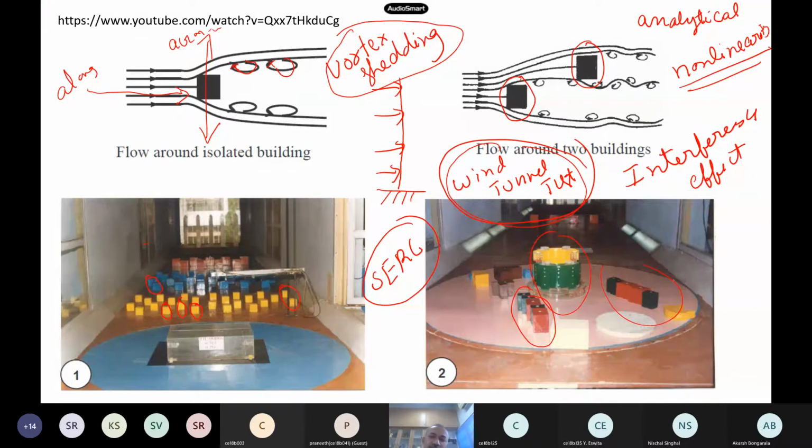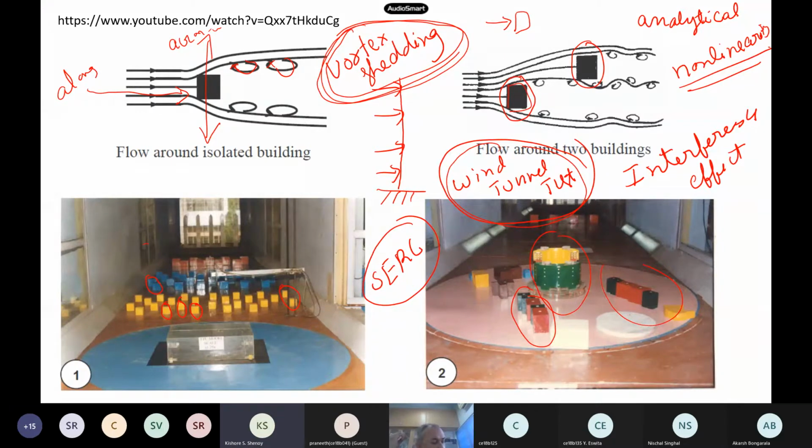One more important technical term which all of you should understand: if I have a building, what do you mean by vortex shedding? Yesterday's class I told you what is meant by vortex shedding, vortices. I showed you an animation also. If your structure is here and the wind is blowing like this, there will be vortices on the other end, and these vortices finally go. What happens to your structure?